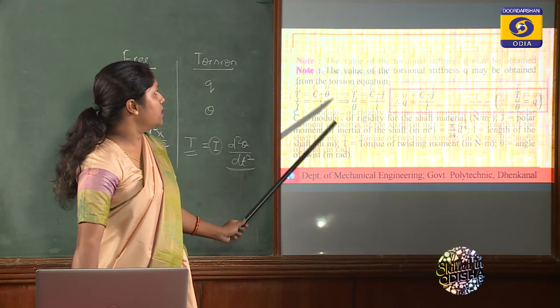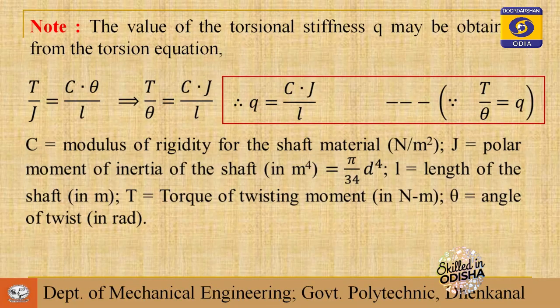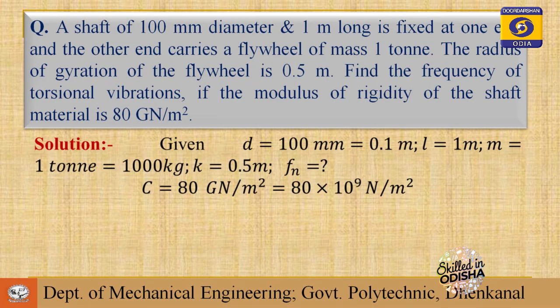Here is a simple question for you. You find this q using Cj by L from the torsion equation T by j is equal to C theta by L. Each term is given here. You have to find the frequency of the torsional vibration.